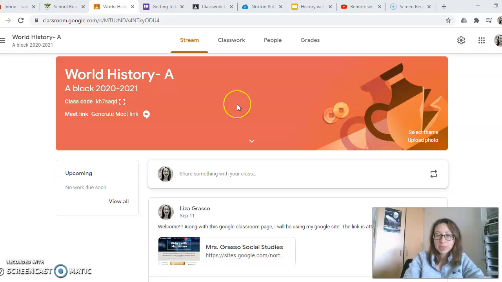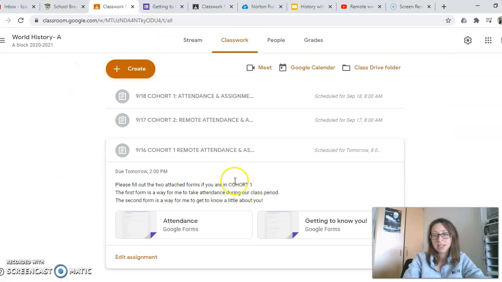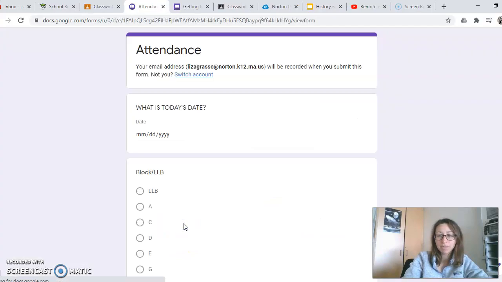So if you are remote today, what you're going to do is go to classwork and you're going to see an assignment. Here it hasn't been posted yet because this is what mine looks like. However, this will be illuminated so you can see it. So you're going to hit the attendance form first and fill that out. Now, every day that you're not in school, I'm still responsible for taking attendance for you for being in my classroom. So if you are remote, please make sure you're always doing the attendance form that is posted.